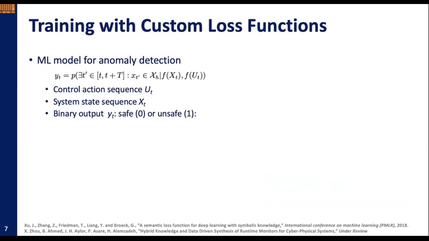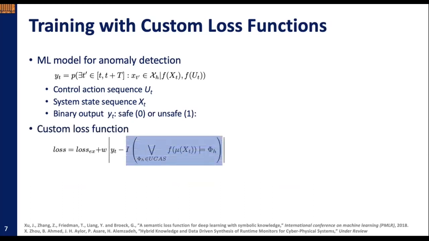We model the task of anomaly detection as a conditional event as shown in the first equation. So given a sequence of control actions UT under the system state sequence XT, the machine learning model outputs a binary value YT that classifies the control action UT to be safe or unsafe.